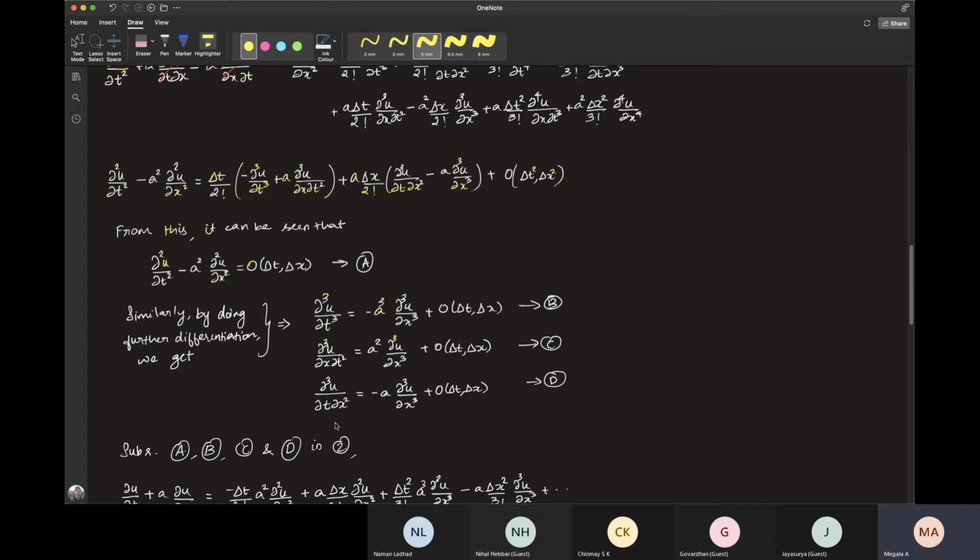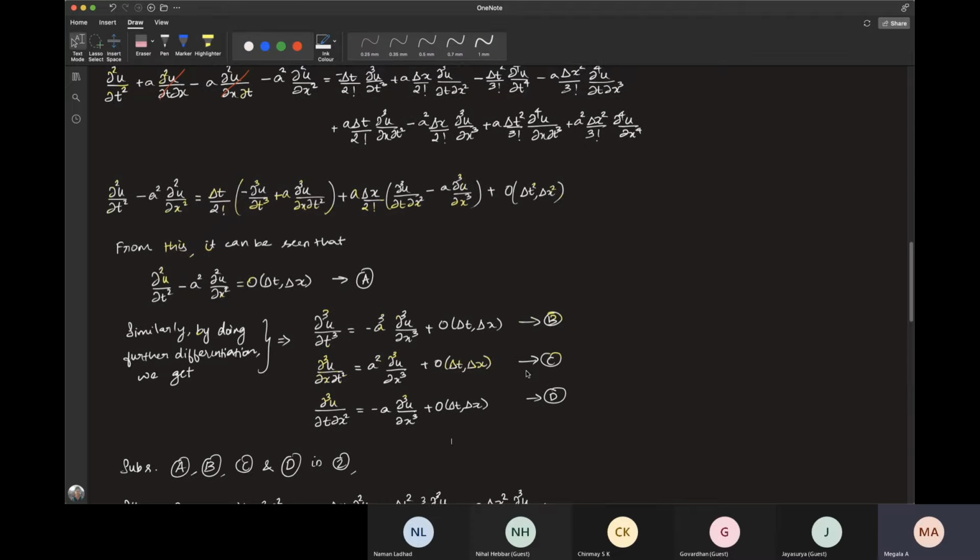Similarly, for different orders of derivatives in time, you completely write those terms in terms of spatial derivatives plus some order delta t and delta x. So that is what we are doing in all of these 4 equations. By doing further differentiation, we get these 4 equations. So basically you have written these time derivatives in terms of some spatial derivative plus order delta t and delta x terms.